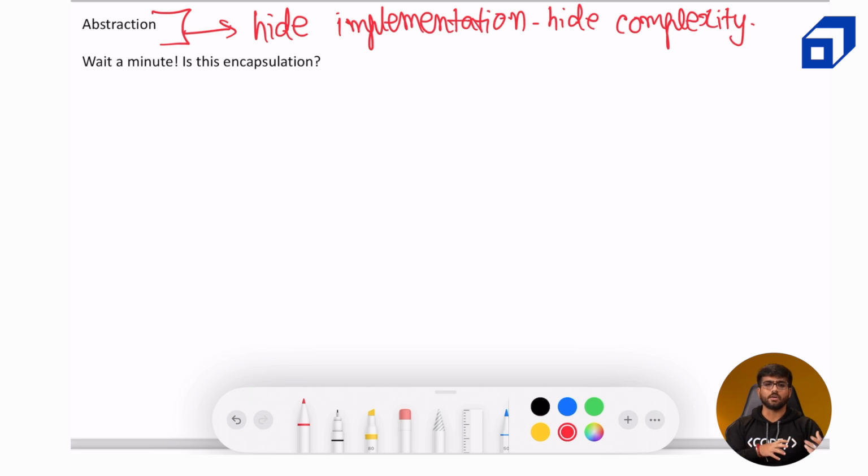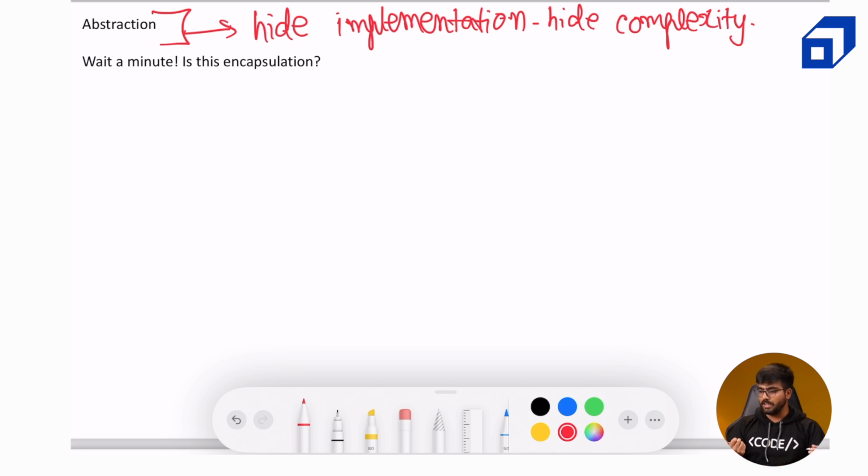It provides a contract to you that this is the name of the function. These are the input parameters which are expected of this particular data type, and you can expect an output of this data type. So that contract is set up for you, and you need to be aware of what the name is, what the input is, and what the expected output is. You don't need to know how the input is processed to give you the output.